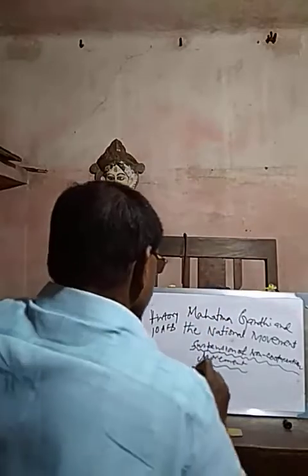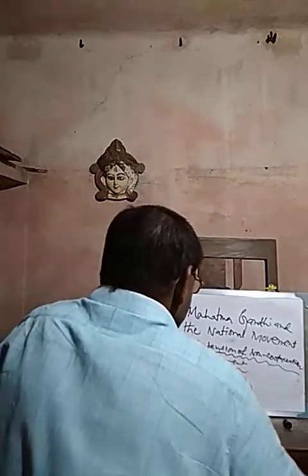Gandhiji suspended the non-cooperation movement at the time when the movement was at its climax. Most people who were in prison, in jail, criticized the decision of Gandhiji, the decision of withdrawal of the non-cooperation movement. But why did he withdraw the non-cooperation movement? You know, the Chauri Chaura incident also was there, which was the reason Gandhiji decided to withdraw.